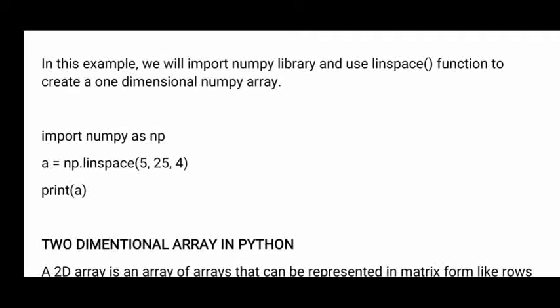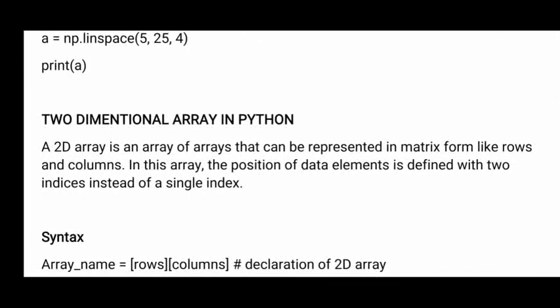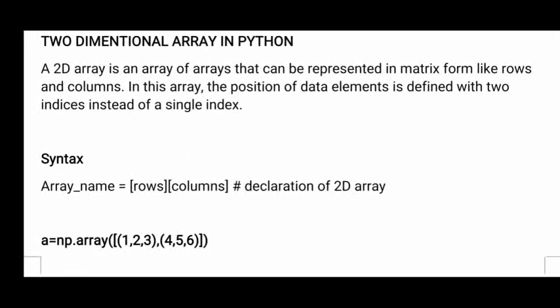In the arange function, you give the starting and ending values and how you want to extract elements. In linspace, you just give the starting and ending values, and between them you specify how many elements you want in the array. Okay, now in Python, one more dimension is the 2-dimension.